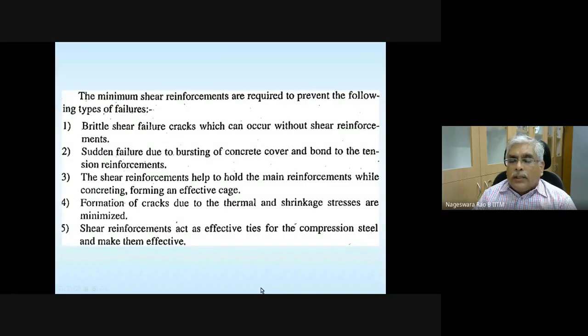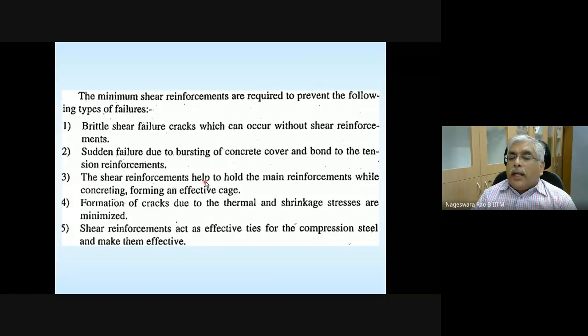Anyway, let's go through these points. Brittle shear failure cracks can occur without shear reinforcement. To avoid that, minimum shear reinforcement is insisted on by the code. Sudden failure due to bursting of concrete cover and bond to the tension reinforcement.